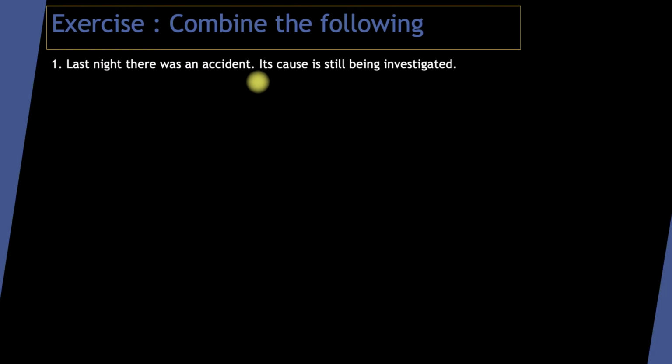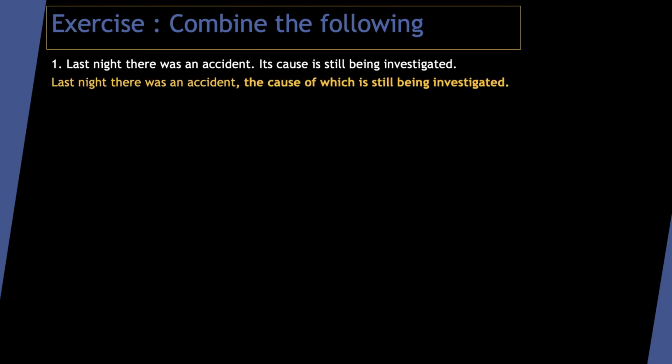Last night there was an accident. Its cause is still being investigated. There was an accident. Its cause. Okay. So, normally we would say there was an accident whose cause. But here we are going to make use of a special use of the relative clause. And we will say, last night there was an accident, the cause of which is still being investigated.